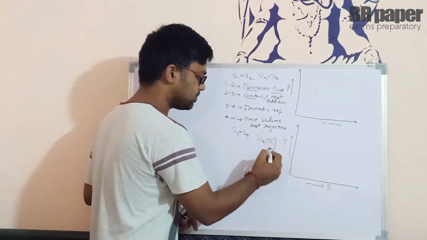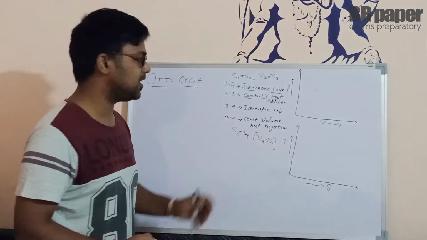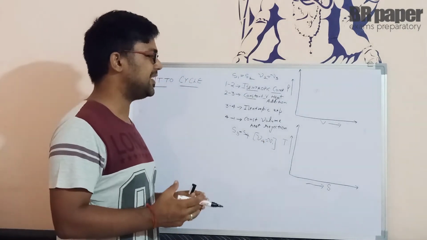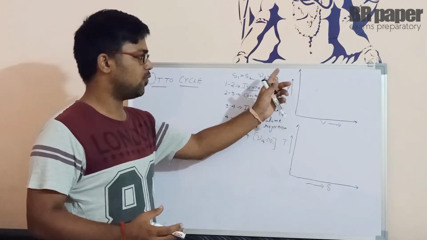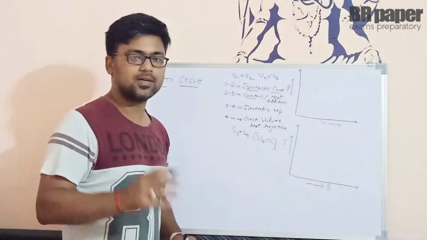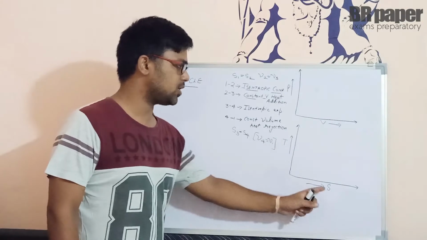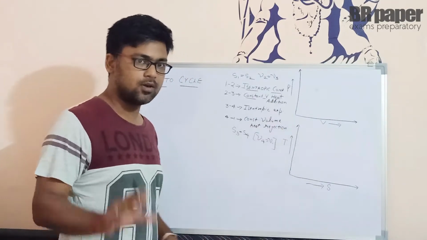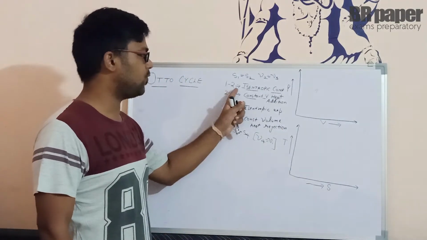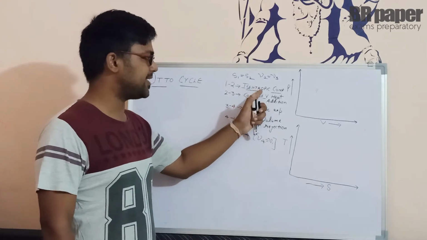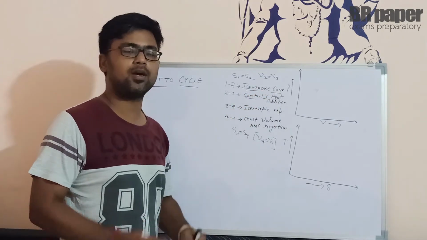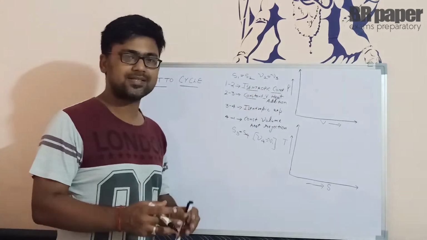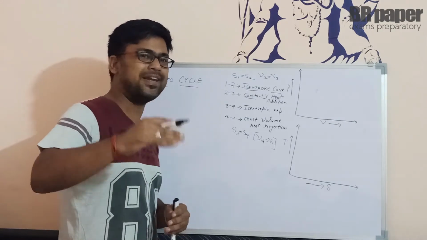to that at point 1. So for that cycle, now we have to draw two graphs. One graph is between pressure and volume. Second is between temperature and entropy. So we have to draw starting with the first one, that is from 1 to 2. In 1 to 2, we are saying it is isentropic compression. So we are compressing it. So when we compress something, pressure will increase as well as volume will change.